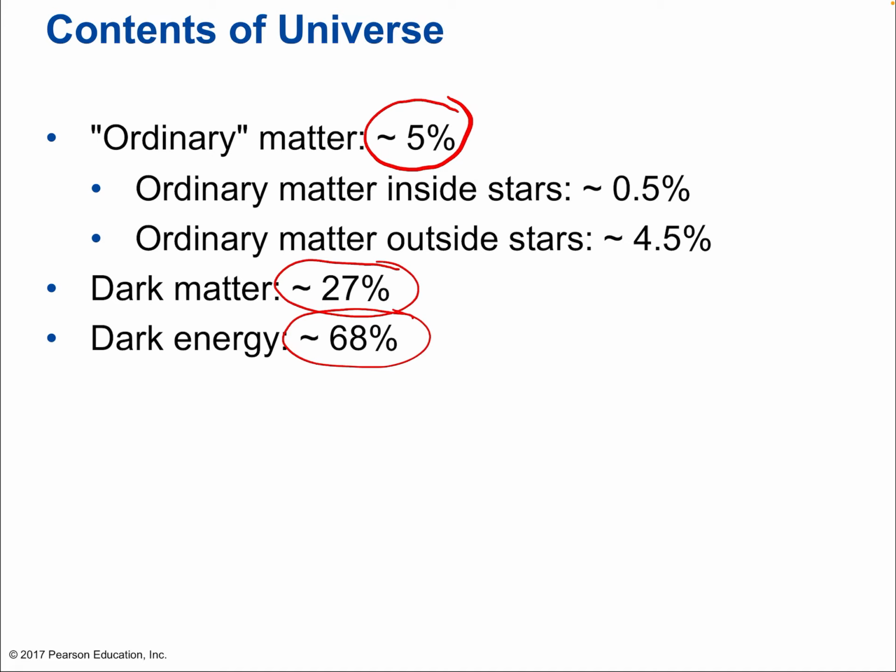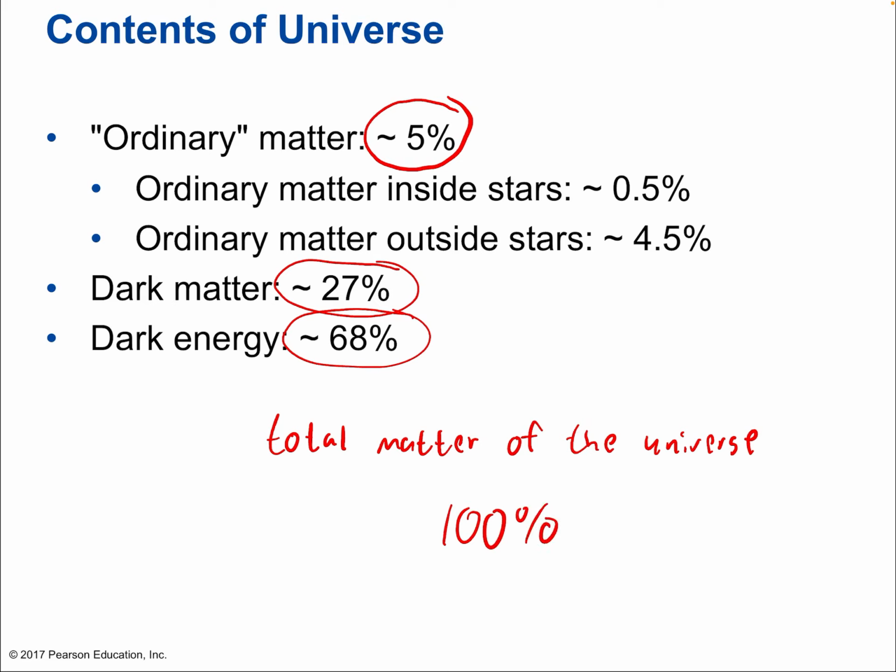Now you might be asking yourself, wait, why are we talking about energy and matter together? Because we're summing up these numbers to get 100%. The total matter of the universe obviously needs to be 100%. But is dark energy matter or not?